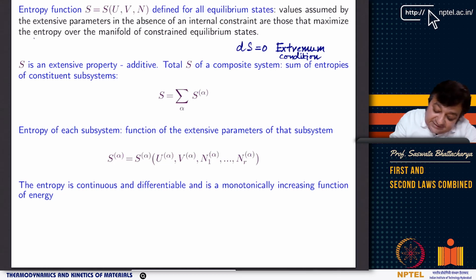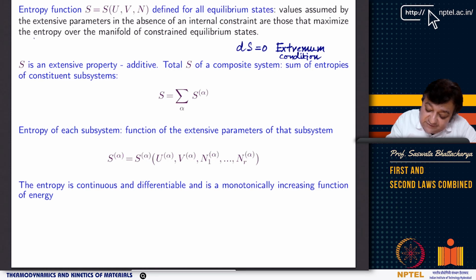So for example, S is an extensive property, that means it's additive, that we have already proved from the second law. This is a slightly different approach, but we are saying that S is a function of u, v, and n, which are also extensive parameters of the system. U is the internal energy, an extensive parameter, volume, an extensive parameter, right? This is not molar volume, not molar internal energy, this is total internal energy, total volume, and the mole number. These are all additive, and therefore S is also additive, and total S of a composite system is the sum of entropies of constituent subsystems.